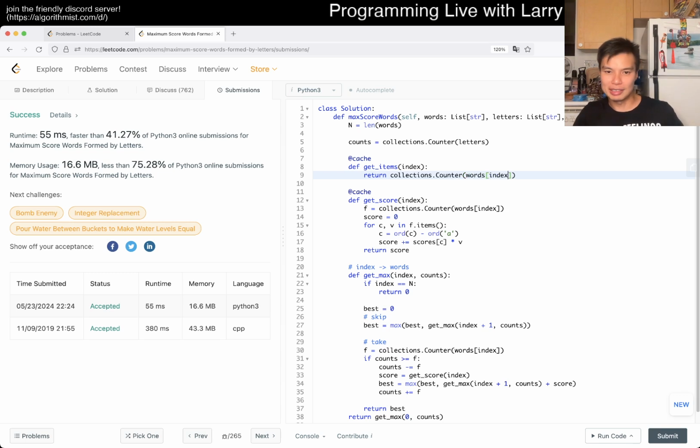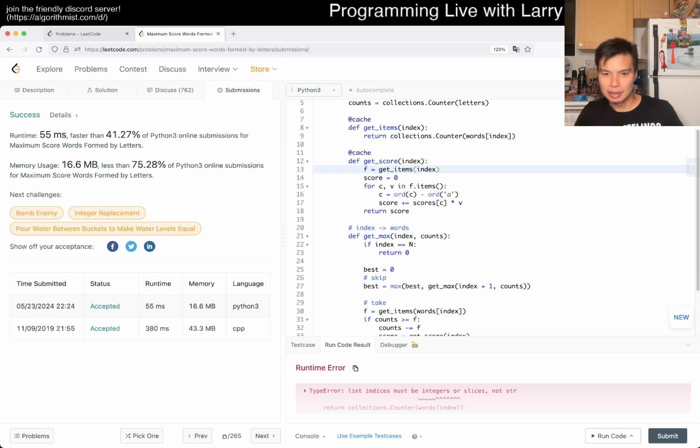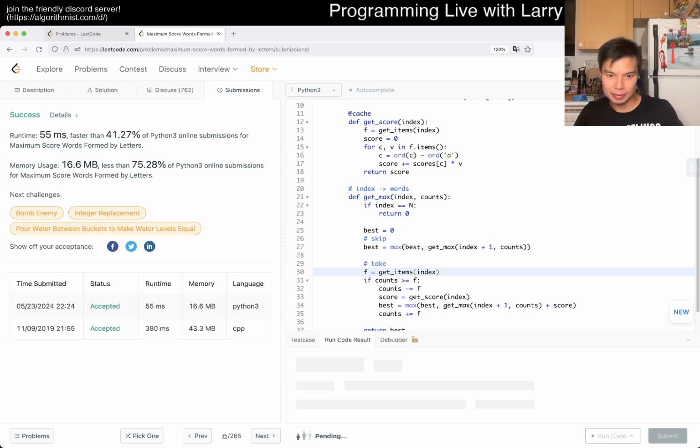So then now f is equal to get items, and then now we can actually replace this with get items as well. So then it uses the same thing, and we don't manipulate it, so it should be okay, right? Oh yeah, this is now a word, so of course this is. Did I do that? Yeah, I did that here too. Did I cache it?